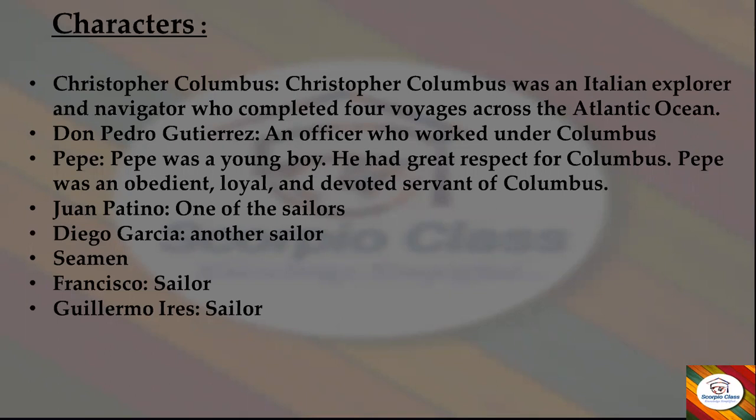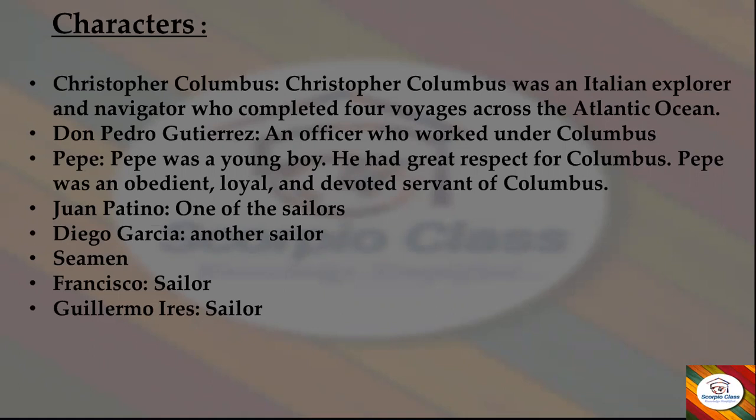We have Christopher Columbus. Christopher Columbus was an Italian explorer and navigator who completed 4 voyages across the Atlantic Ocean. Don Pedro Gutierrez is an officer who worked under Columbus. Next is Pepe. He was a young boy. He had great respect for Columbus. He was an obedient, loyal, and devoted servant of Columbus.